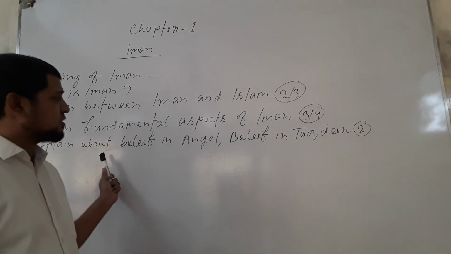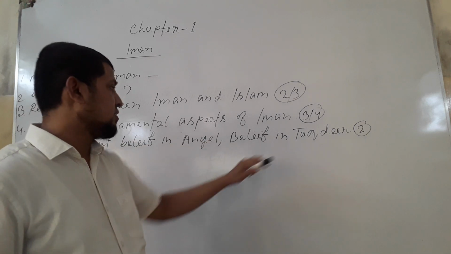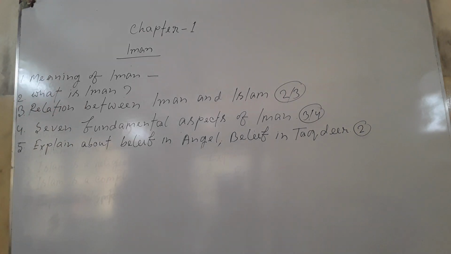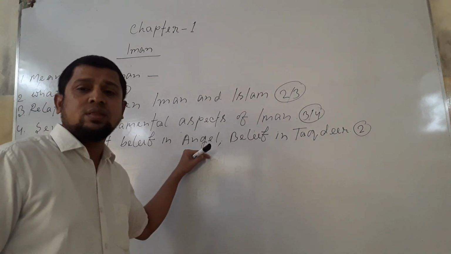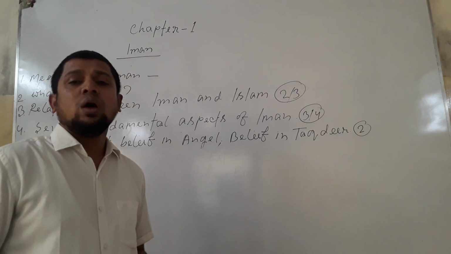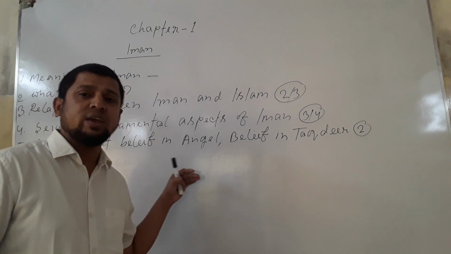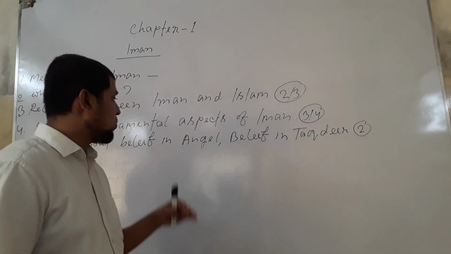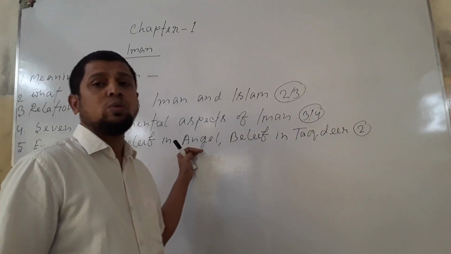From these 7 aspects, believe in angels and believe in Taqdeer are important for your B mark question or 2 marks question. Sometimes the question comes: explain about belief in angels. Angels are the special creation of Allah the Most High, and they are made of light. They need not eat or drink as human beings do. They even have no freedom to do anything. They only convey the message of Allah Subhanahu wa Taala to mankind. So we have to believe in all the angels of Islam. If we disbelieve in any of the angels of Islam, we will be kafir.